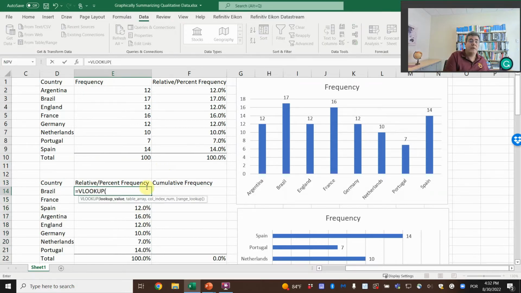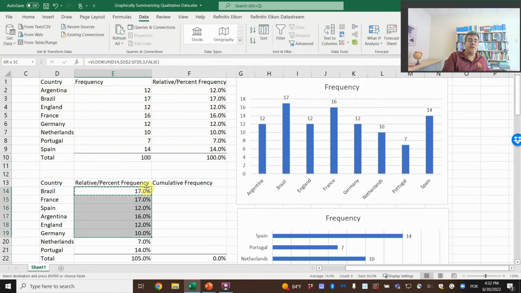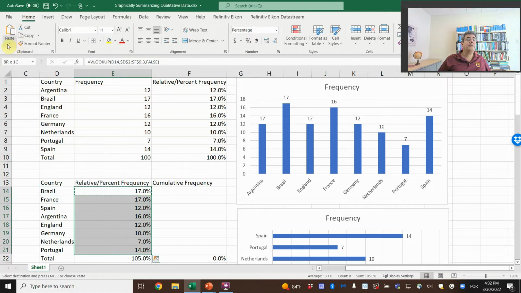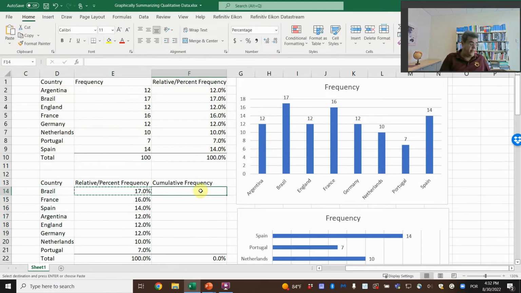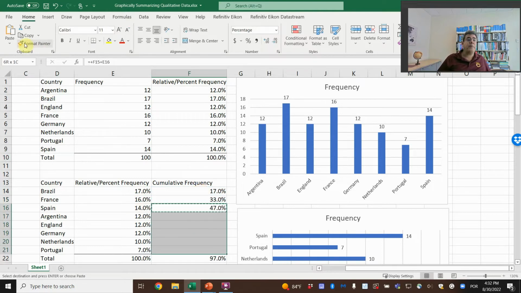VLOOKUP. Value, Brazil. What is our table? It is here. F4, we fix it. 3, third column, and false, exact match. So 17, copy and paste. Paste the formulas. Total 100. And then the cumulative frequency, 17. 17 plus 16, 33, plus 14, and we copy and paste